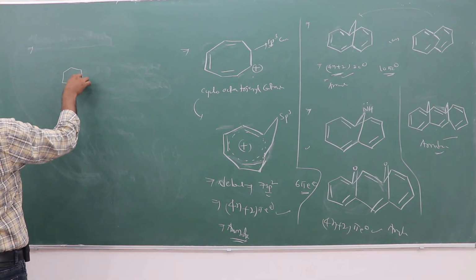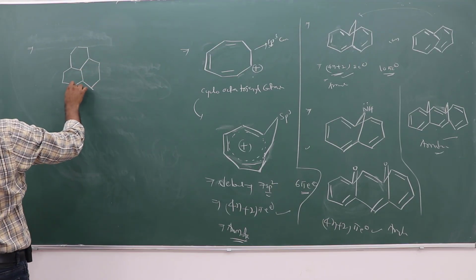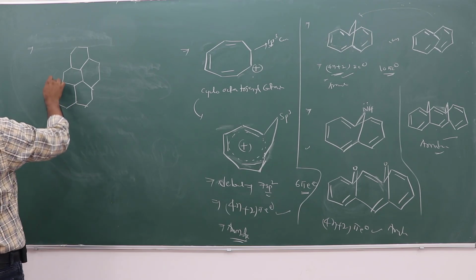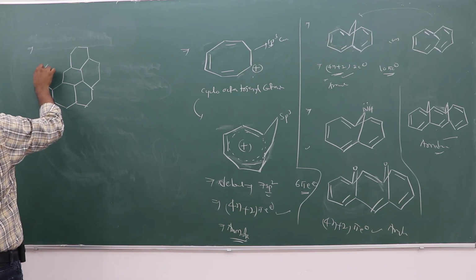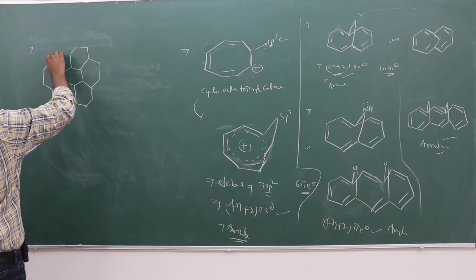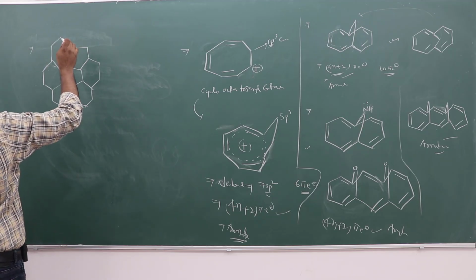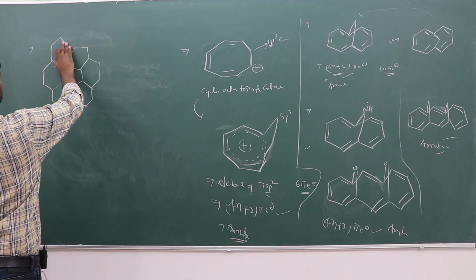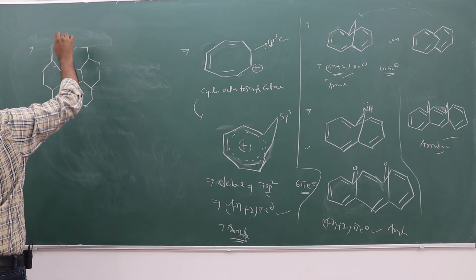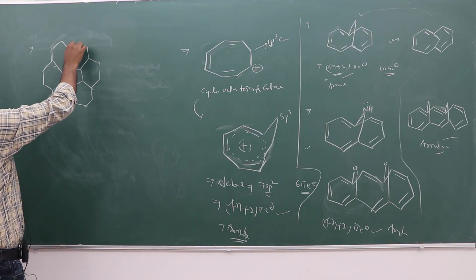Right, another compound, it is aromatic due to homoaromaticity. This compound will be an aromatic compound.